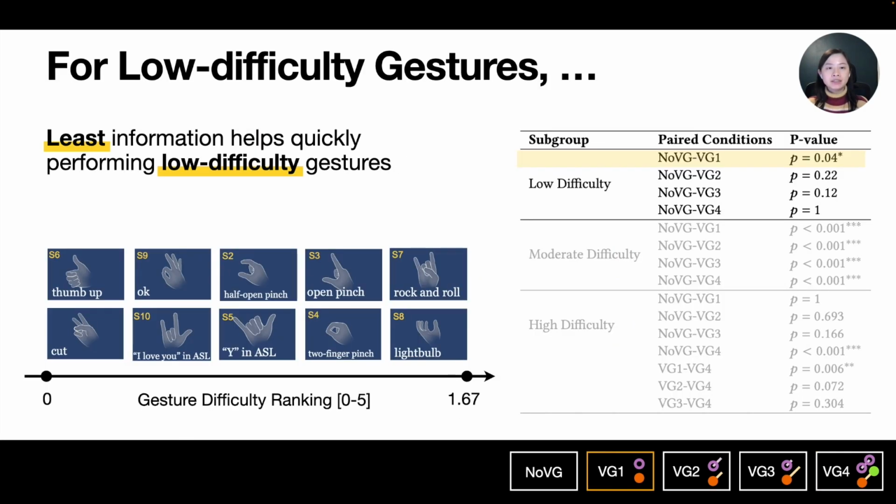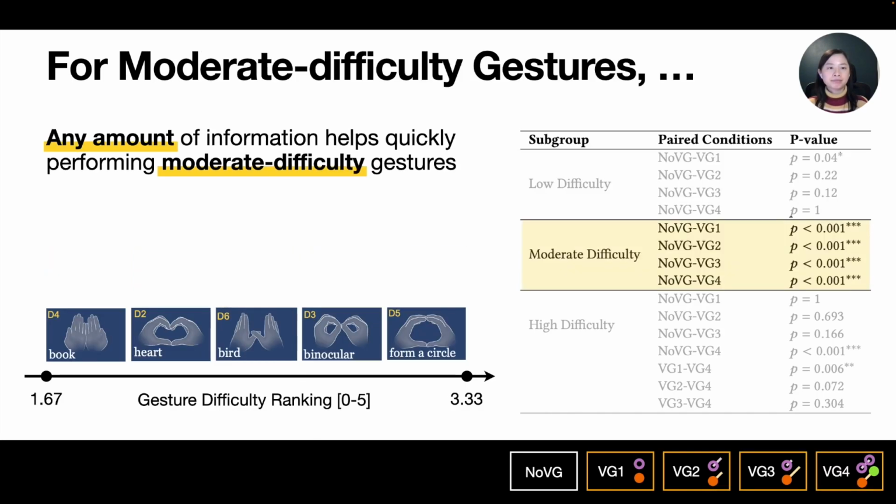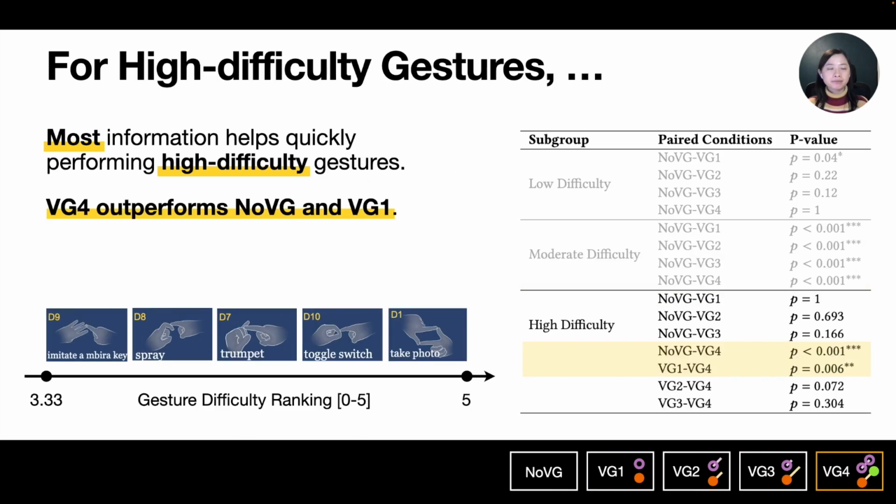To further investigate the visual guidance, we categorize the gesture into 3 groups based on the difficulty rankings provided by participants. Our findings reveal that only the visual guidance with minimum information, which is VG1, significantly facilitates users to perform low difficulty gestures more quickly. And all types of visual guidance significantly help the users to perform moderately difficult gestures more quickly. For high difficulty gestures, users provided with VG4, which contains the most information, perform the gesture more quickly than with no visual guidance or with VG1.